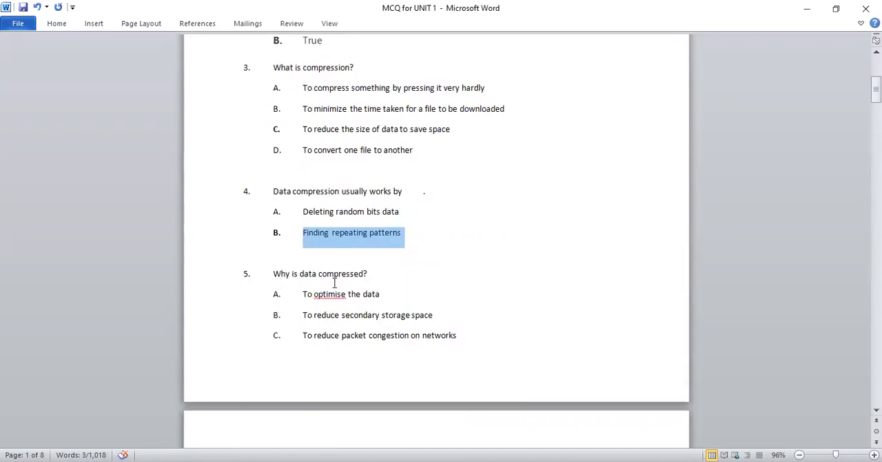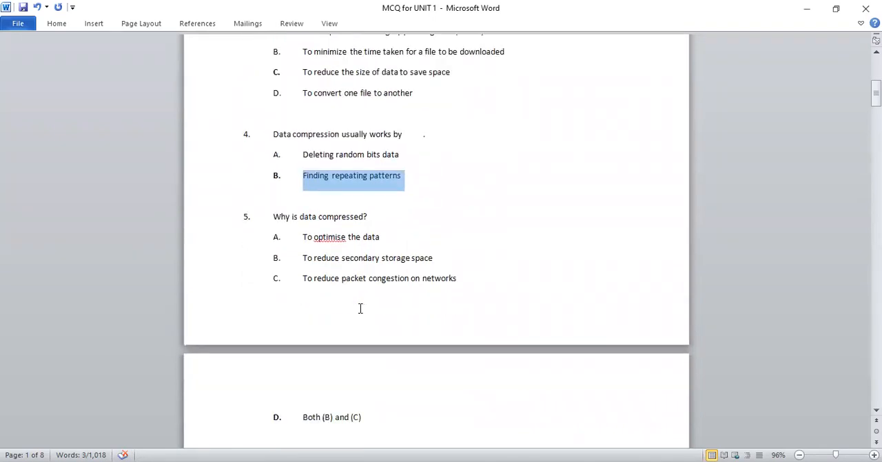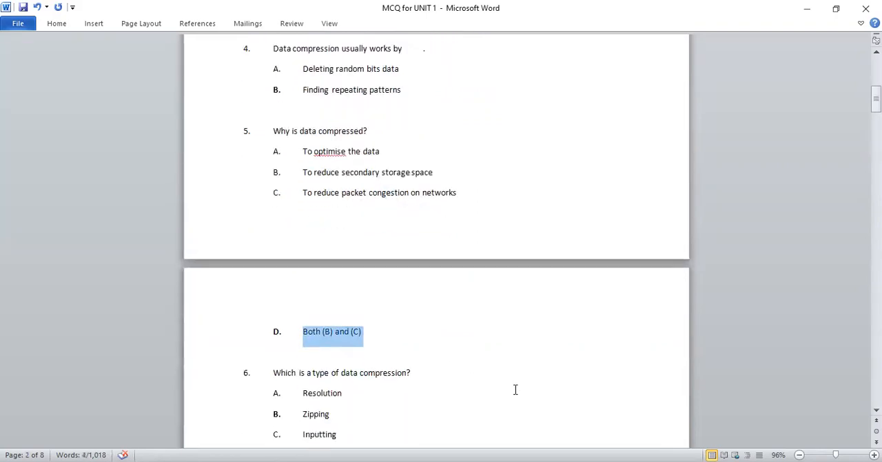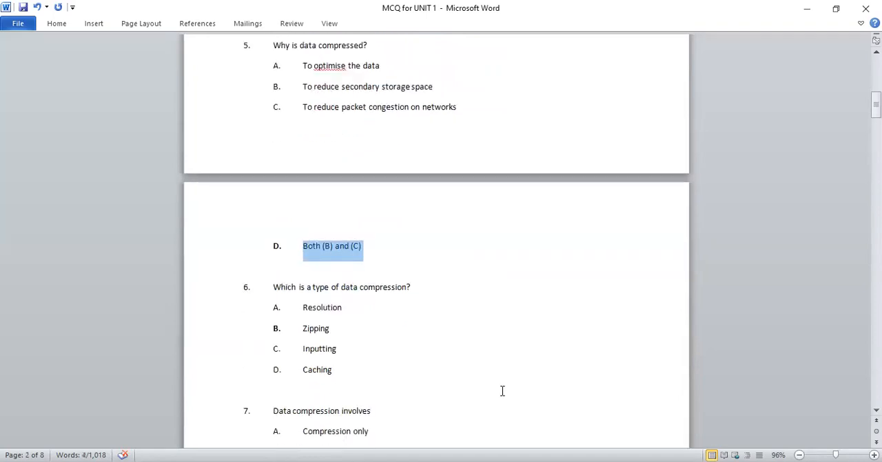Fifth is, why is data compressed? Here we have options: to optimize the data, so A is not the answer. We are not optimizing the data, but yes, we are reducing the secondary storage space. C, to reduce packet congestion on network. This is also the right answer. And D is both B and C. So yes, when B and C are the right statements, we can say that D is the right option, as both B and C.